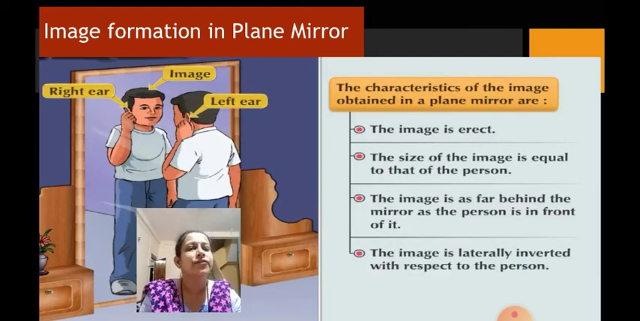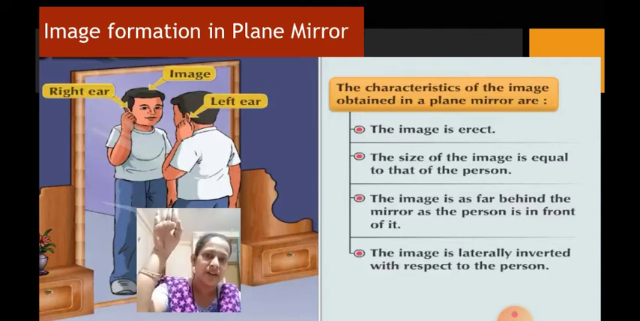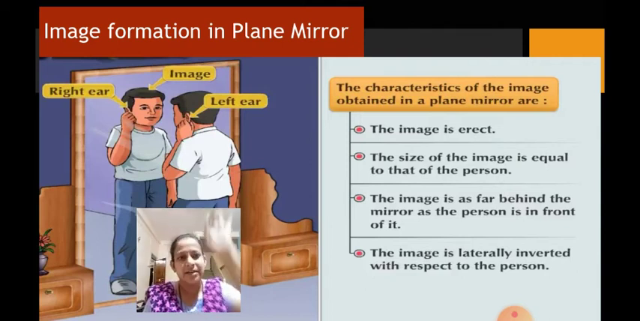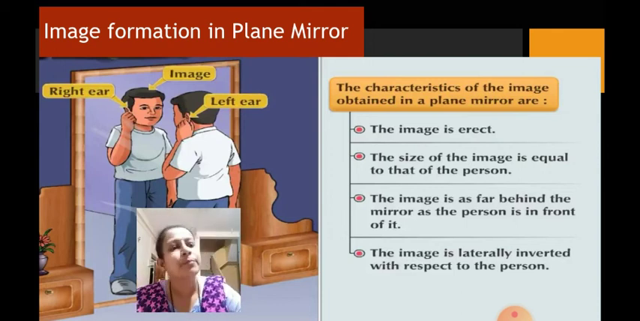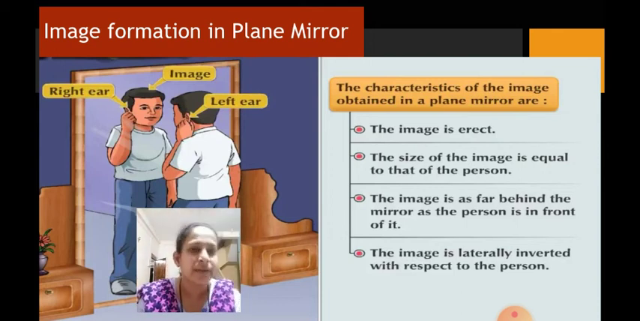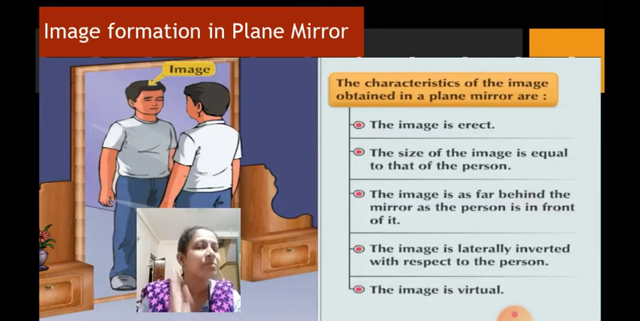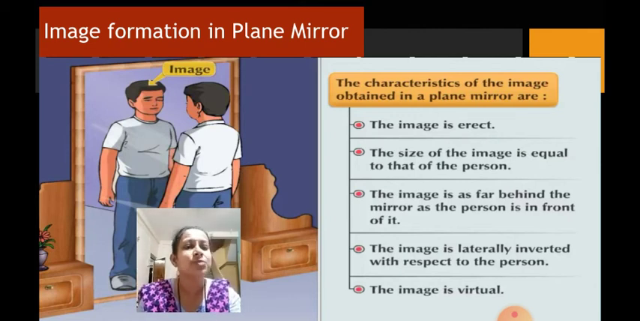Fine. So the fourth thing is that the image is laterally inverted. That means the left appears right and the right appears left in the plane mirror. The last thing is the image is virtual. That means it appears to be coming from a point source behind the mirror, and therefore it is also called a virtual image. Now this is regarding how images are formed in the plane mirror.